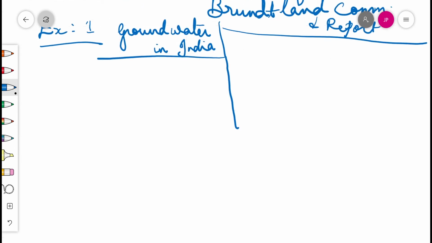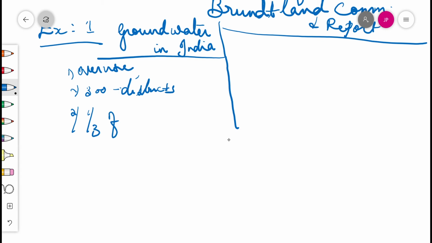Recent evidence suggests that groundwater in India is under serious threat of overuse in many parts of the country. About 300 districts have reported a water level decline of over 4 meters during the past 20 years. Nearly one-third of the country is overusing their groundwater resource.